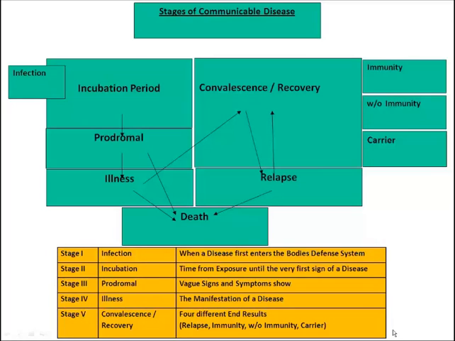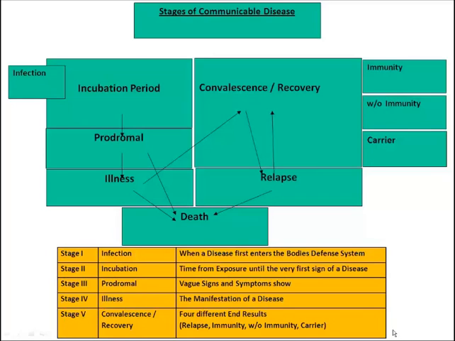Then we usually get some form of treatment, or your system fights it off, and we go through what's called recovery. At this stage, there are a lot of things that could happen. You could go into a relapse. Your system could stop fighting it, or you could stop taking the medication that was helping you because you think you're already well, but you're not. And from relapse, if your system is weak, you could go straight to death again. Or from relapse, you can start taking the medication again, or your system gets healthy again, and you could go right into convalescence and recovery again.